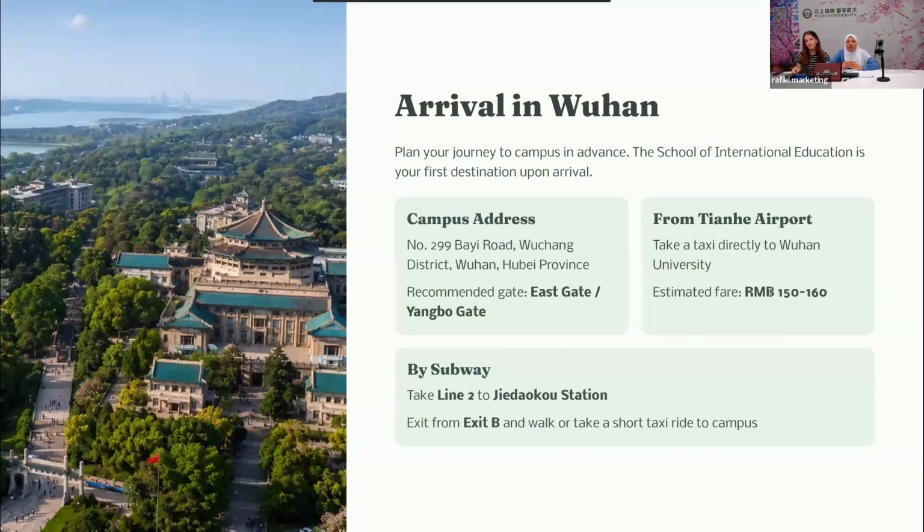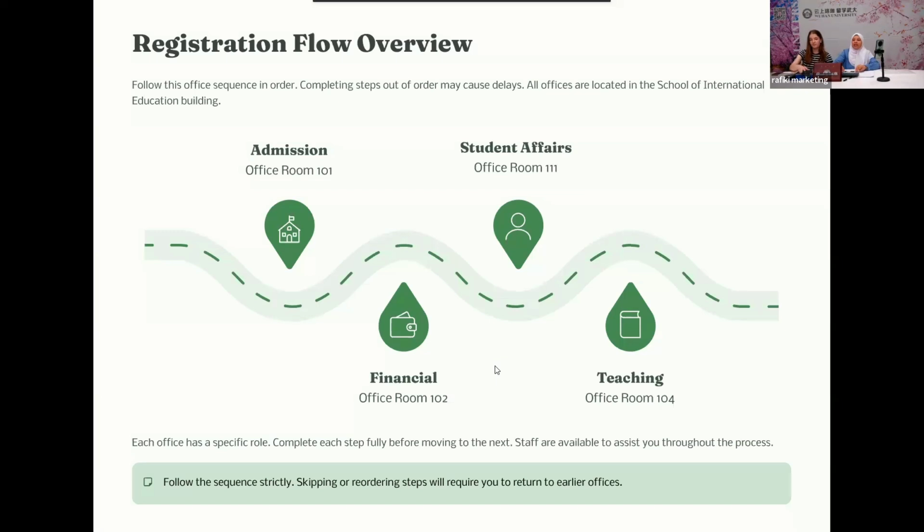It is near the international dormitory and the international school, where you will get your accommodation and register your arrival. So, I arrived at the airport. What should I do? You should take a taxi directly to Wuhan University. It is estimated at around 150 to 160 RMB. Or you can take the metro, subway line 2, to Jiedaokou station. After you arrive at the station, you can exit from exit B and walk or take a short taxi ride to the campus. Now, Alessia will talk about registration.